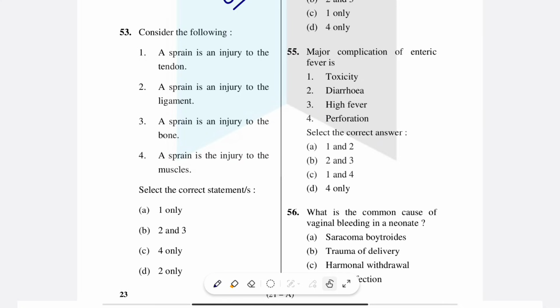Consider the following. A sprain is an injury to the tendon. A sprain is an injury to the ligament. A sprain is an injury to the bone. A sprain is an injury to the muscle. Here the right answer is: a sprain is an injury to the ligament. Option D is the right answer.